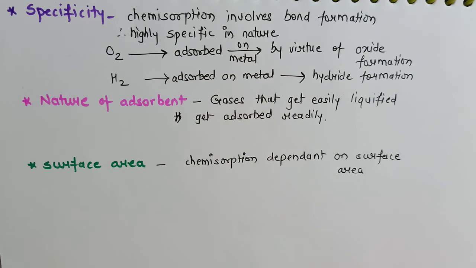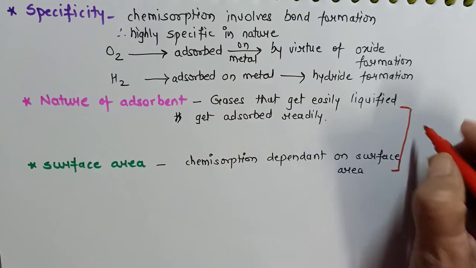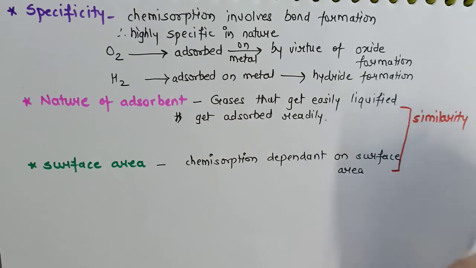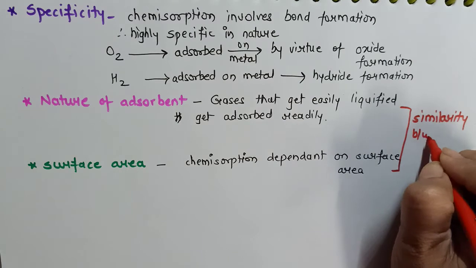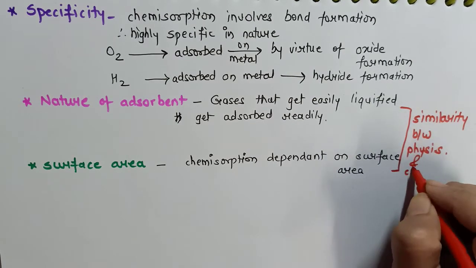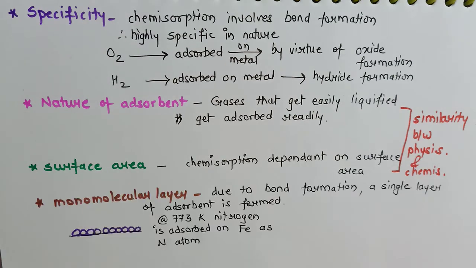So these 2 points, nature of adsorbate and surface area, are points of similarity between physisorption and chemisorption. So many times this question is asked: give one point of similarity between physisorption and chemisorption.